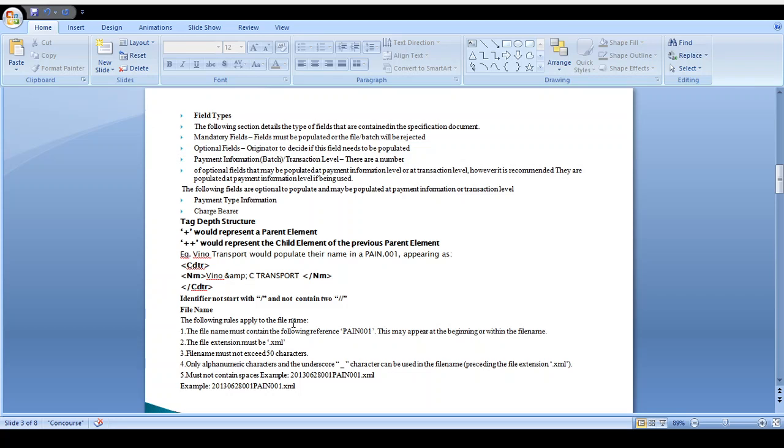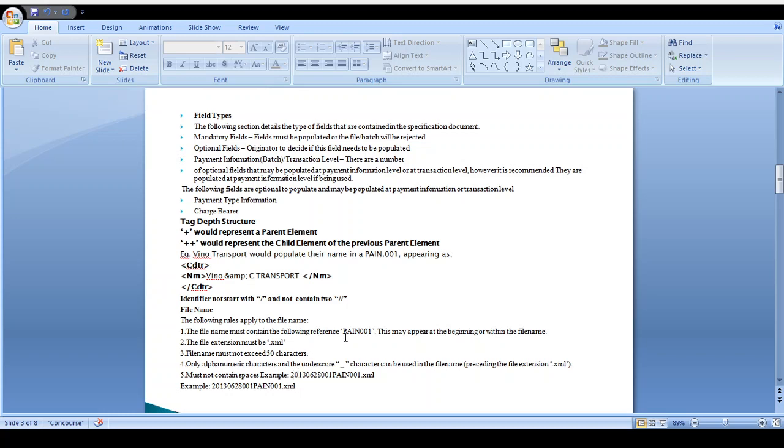Whenever you create a bulk transaction, if you use any PAIN001 message, just put the file name in PAIN001. After that comes the extension. The file should be supported for XML, PDF, or various kinds of formats, but mostly they use XML format. The file name must not exceed 15 characters. The file name should be 50 characters.